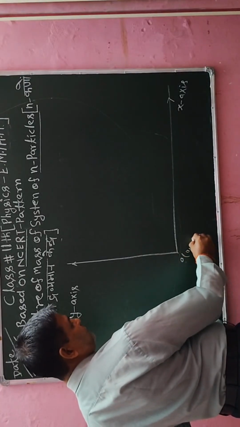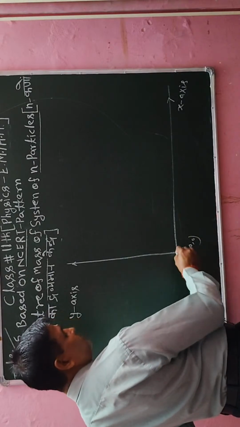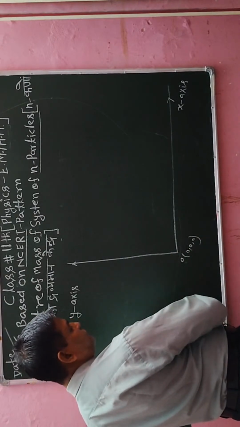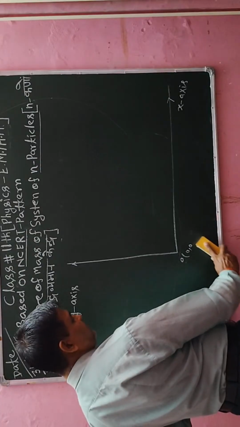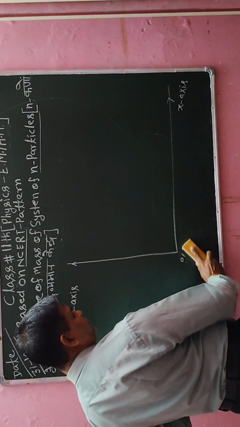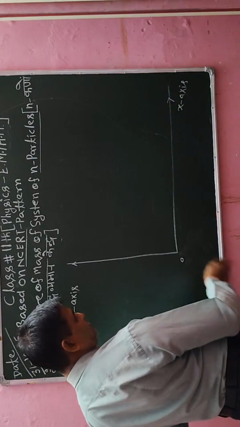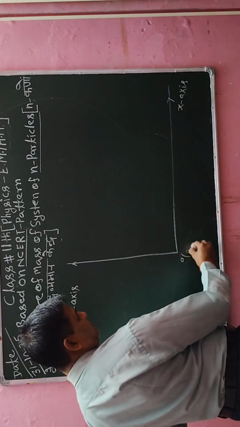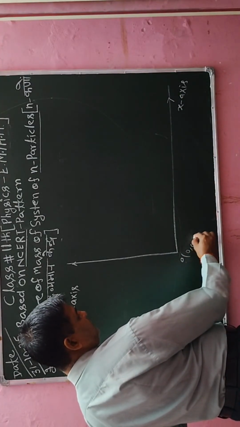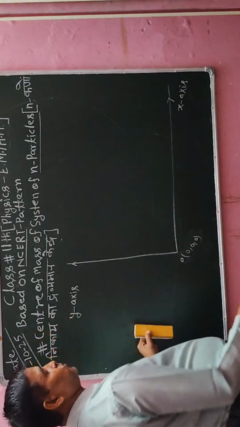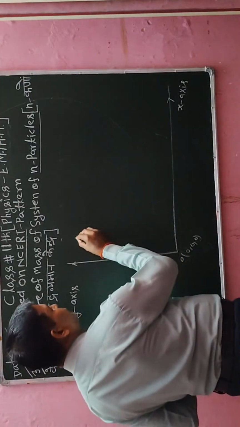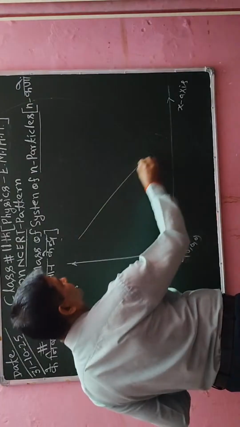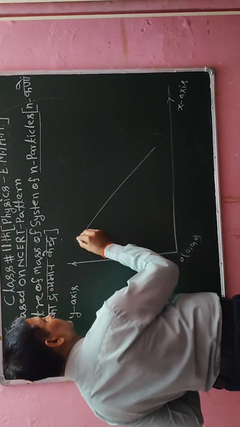But we have to take 3D here, so I will explain about 3D. Its coordinate I can write as 0, 0: the x coordinate, y coordinate and z coordinate will be 0. Now I have to take several points.